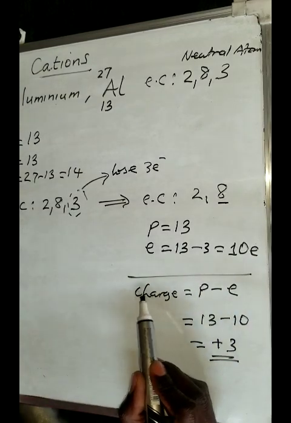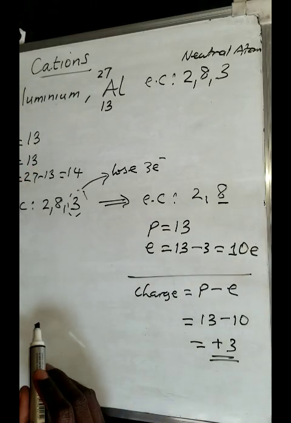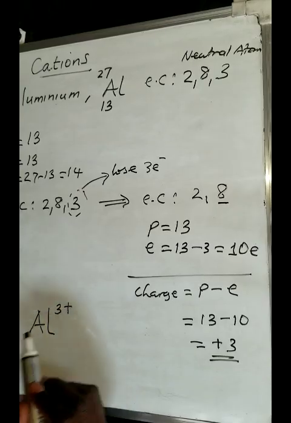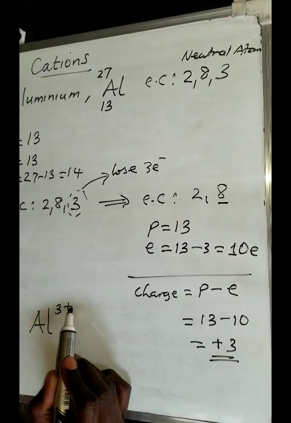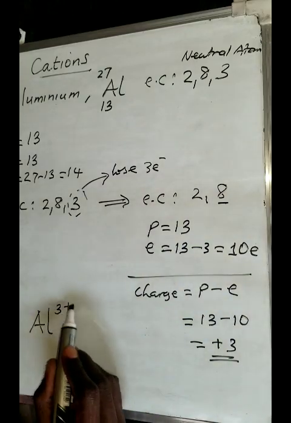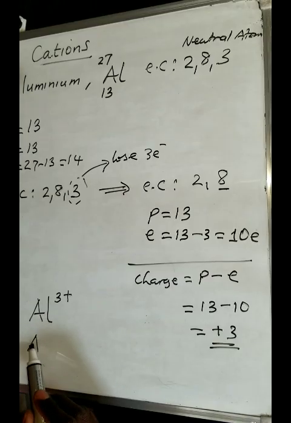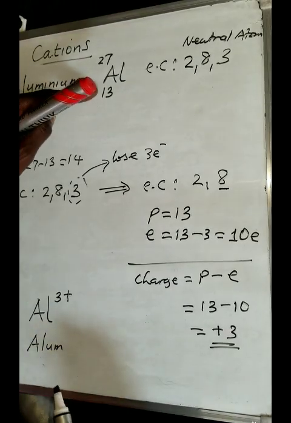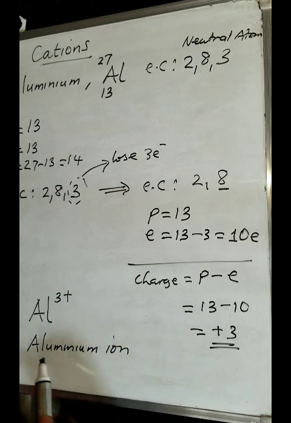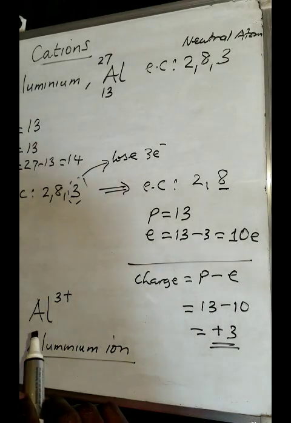If you want to find the charge, just say the number of protons minus the number of electrons that you now have. So aluminium can be written as Al, then on top I'll write a 3 positive. That 3 positive tells me how many electrons it has lost. It has lost 3 electrons. Very important because we are going to use it in a short while. And this aluminium atom we now call an aluminium ion because it has formed an ion. An ion is an electrically charged particle, like we said.